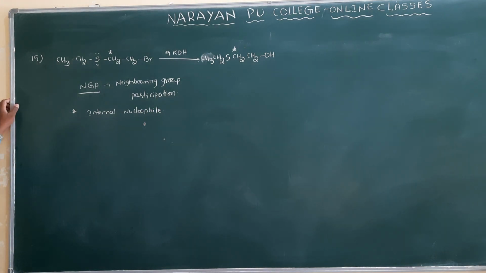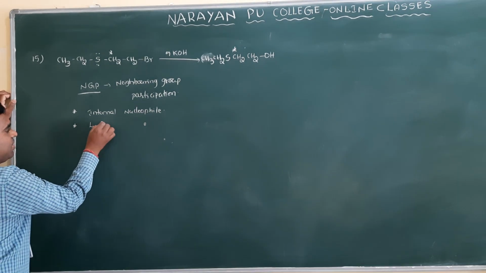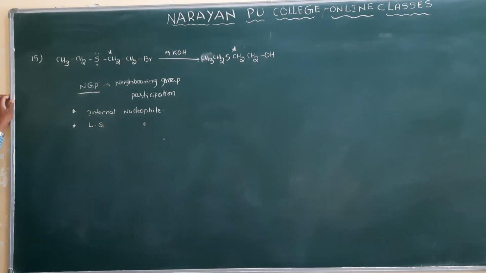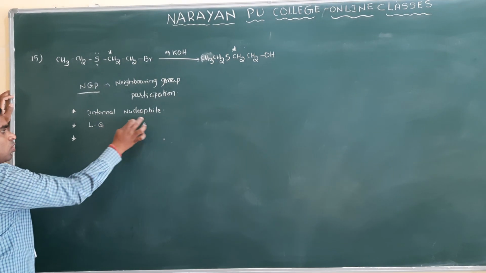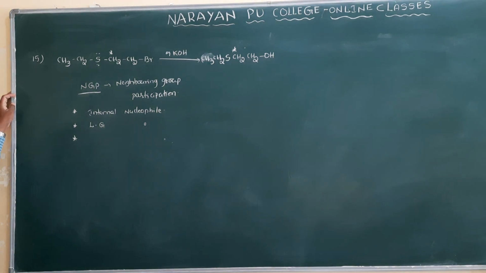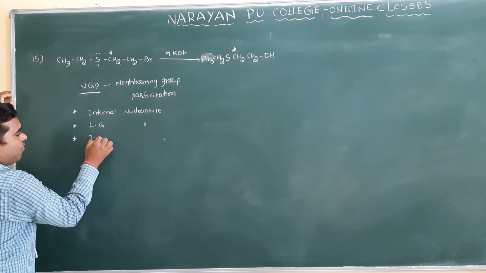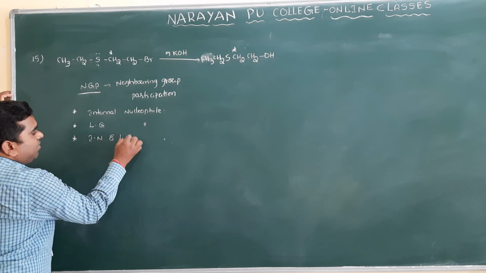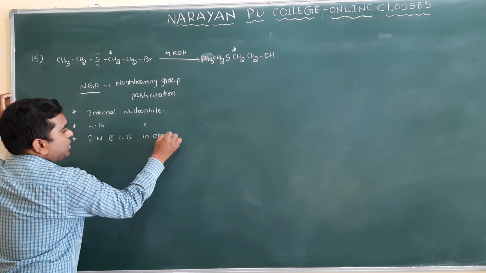Clear? And also there should be a leaving group, a good leaving group should be present. Another very important point is that the internal nucleophile and leaving group should be in which positions? Opposite positions.